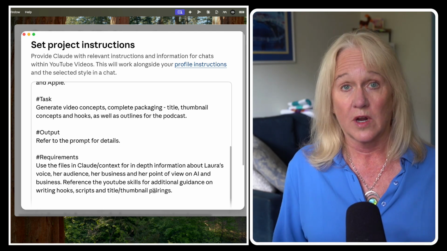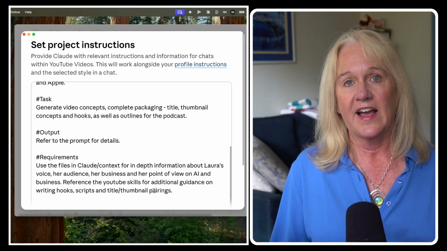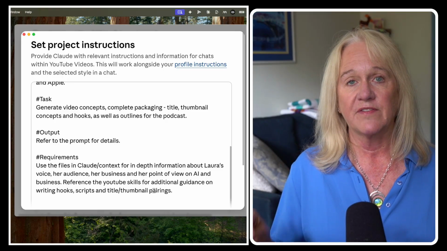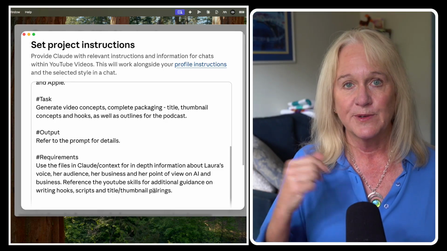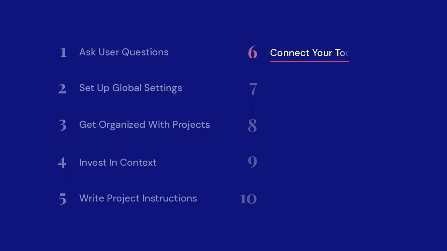It gives it some more structure. So again, if you want more about the actor framework, I will drop a link to that video in the description. Let's move on to number 6. Number 6 is connect your tools.